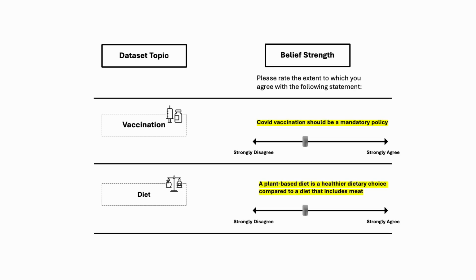To evaluate participants' prior belief before they inspect the visualization, we measure the strength of these beliefs by asking them, how strongly do you agree with vaccination being a mandatory policy for the vaccination topic? And plant-based diet is healthier than diet including meats for the other topic.